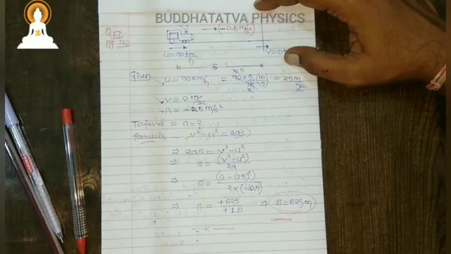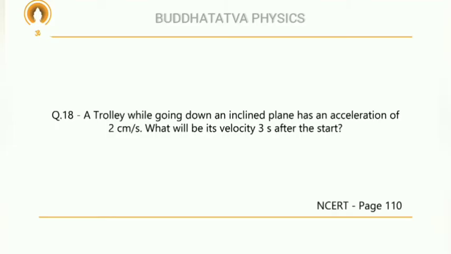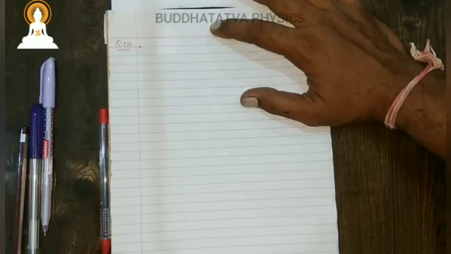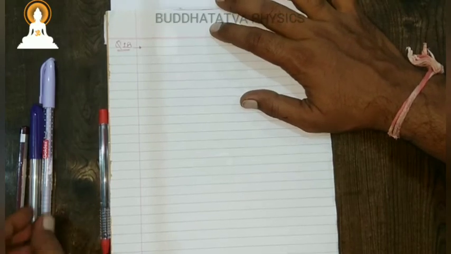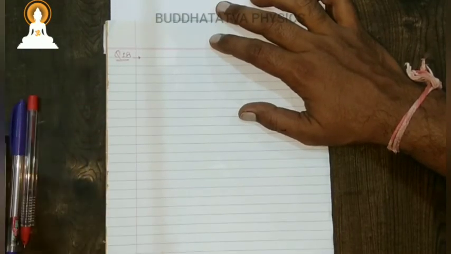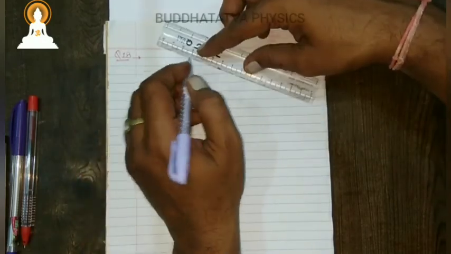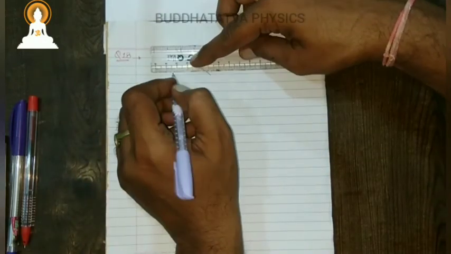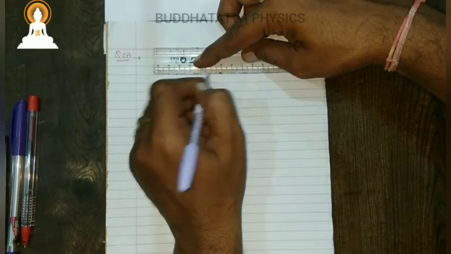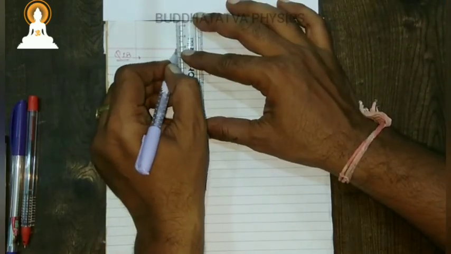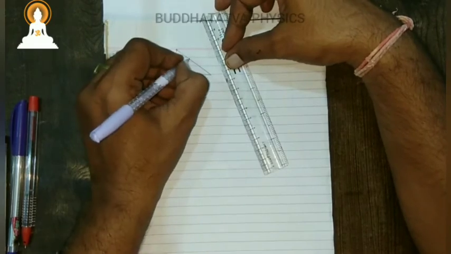This was question number 17. Question 18: A trolley, while going down an inclined plane, has an acceleration of 2 cm per second square. What will be its velocity 3 seconds after the start? Suppose this is an inclined plane, over which a trolley was moving down.